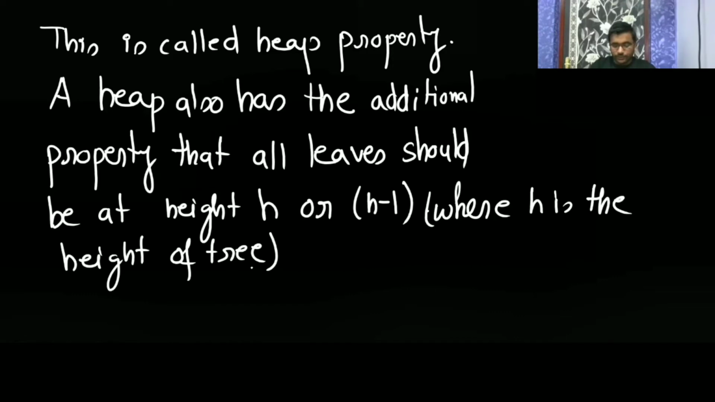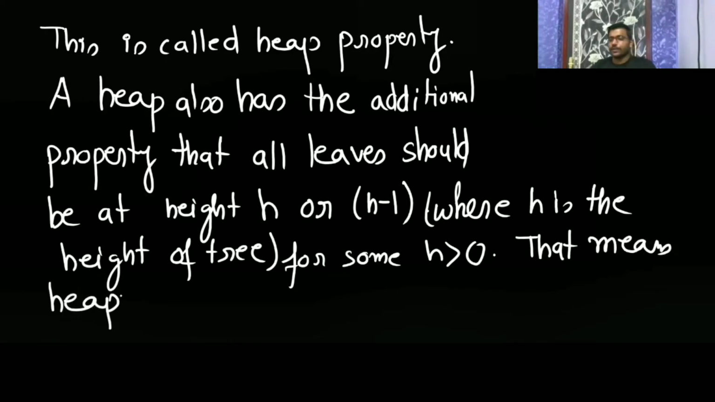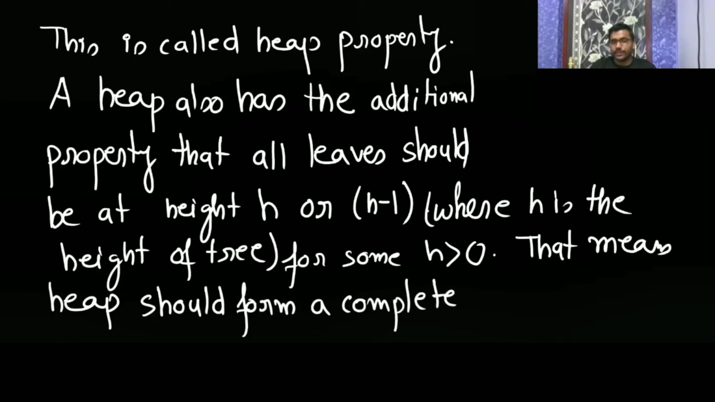Okay, for some h greater than 0, that means the heap should form a complete binary tree. So you can pause the video and write it.